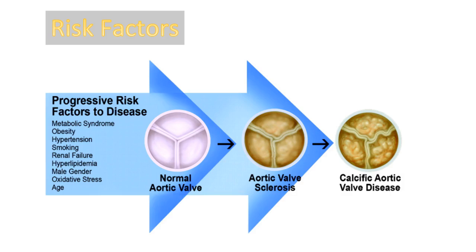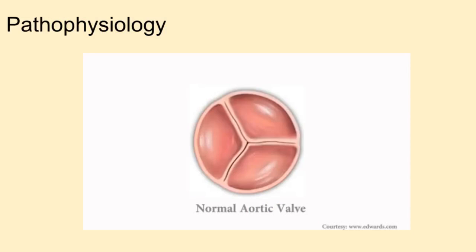These are some possible risk factors that predispose to the development of aortic valve stenosis. When the aortic valve becomes stenotic, resistance to systolic ejection occurs and a systolic pressure gradient develops between the left ventricle and the aorta. This outflow obstruction leads to an increase in left systolic pressure.